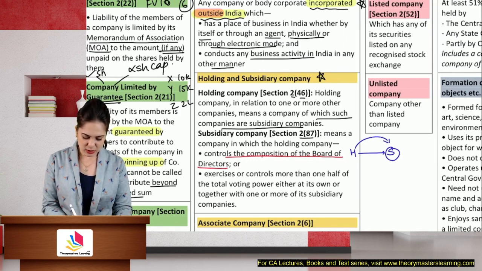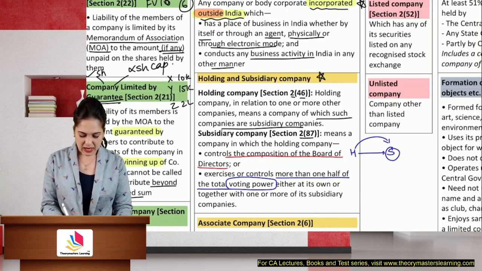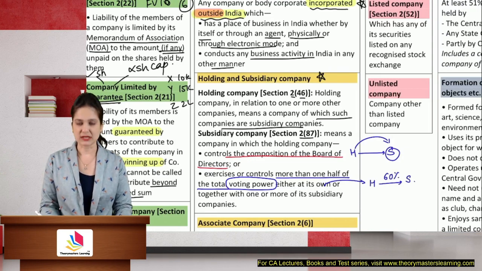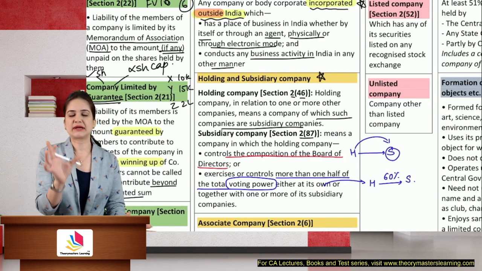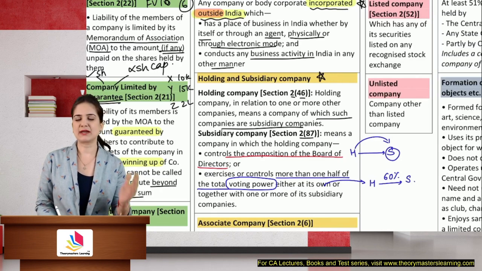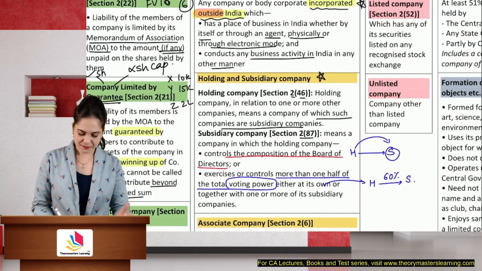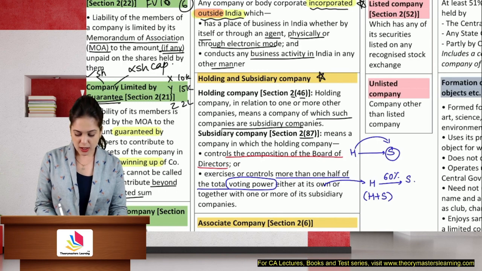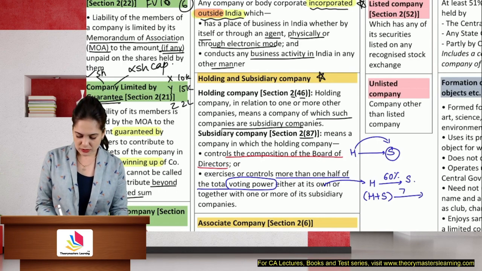It exercises or controls more than one half of the total voting power, either on its own. That means H owns 60% in S. It owns so much capital that it has more than 50% of the voting power, so H is the holding company of S. Or together with one or more subsidiaries: H plus its subsidiary S both jointly own 70% in S1.